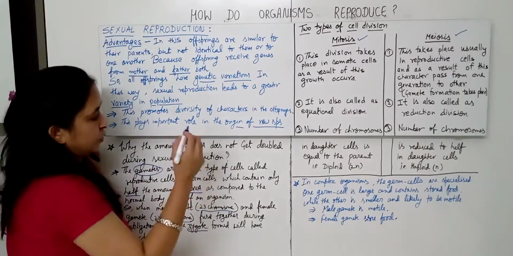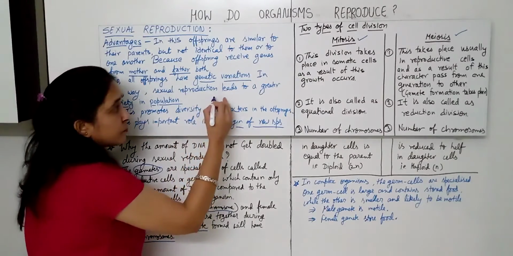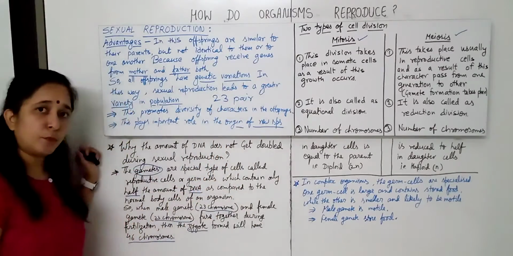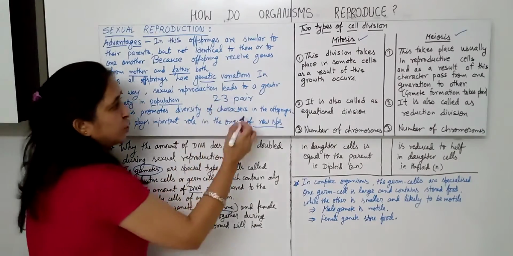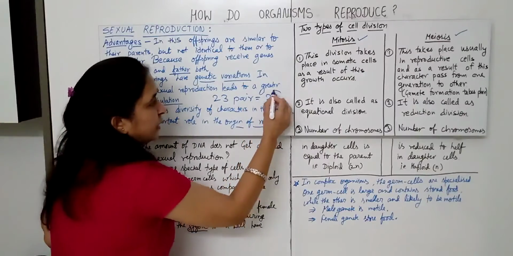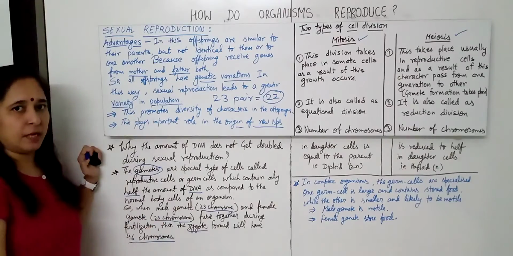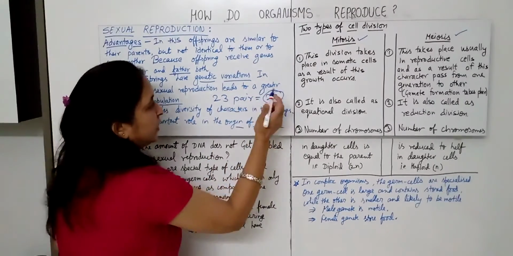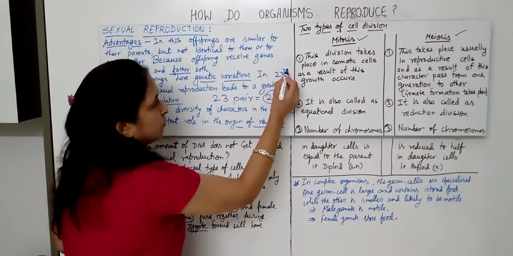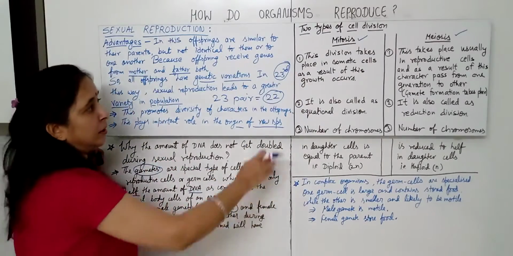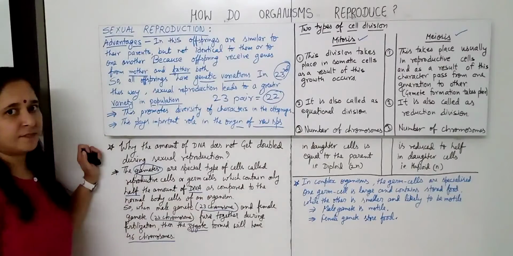One more thing I want to tell: 23 pairs of chromosomes are present in our body, in which 22 pairs are common in both male and female, and only the 23rd pair is different in male and female, and that is called the reproductive cell.